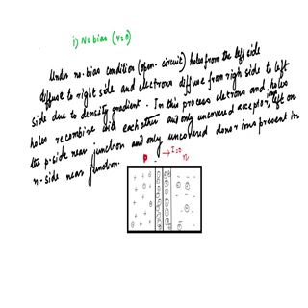This is negative, this is positive. The electric field will be going from this side to this side. These are the donor ions.